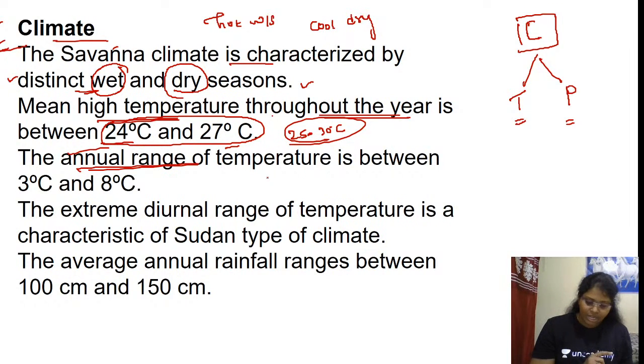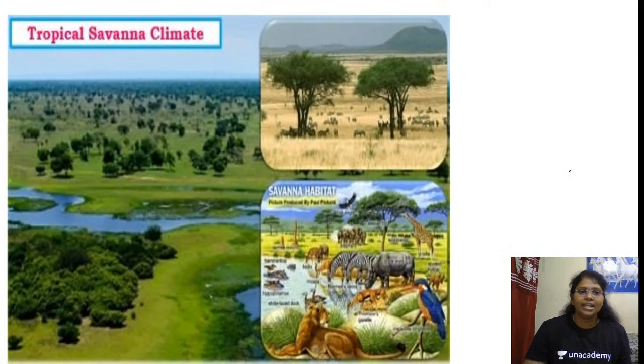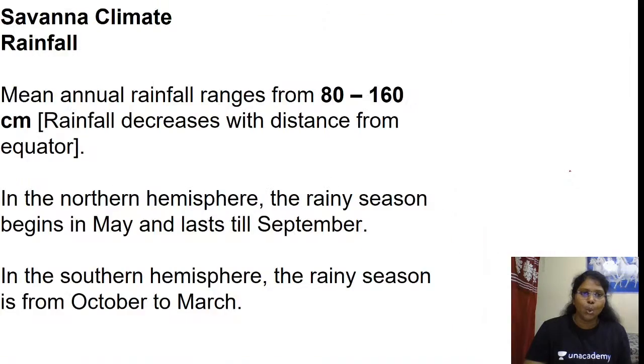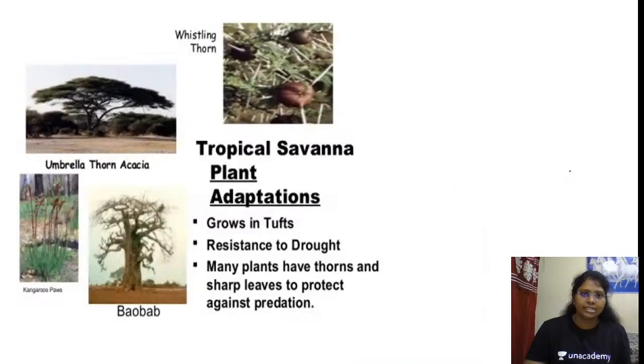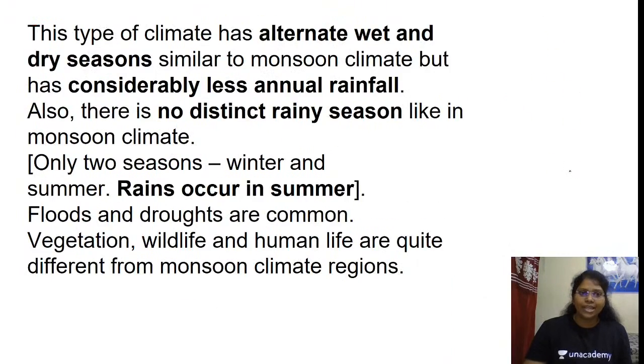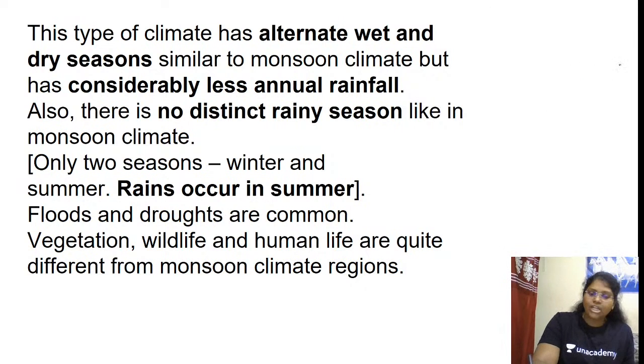If you have the book, please open page number 129. Let me check whether I have attached the climatic graph. No. Okay, so can you see this? Let me take page number 129.